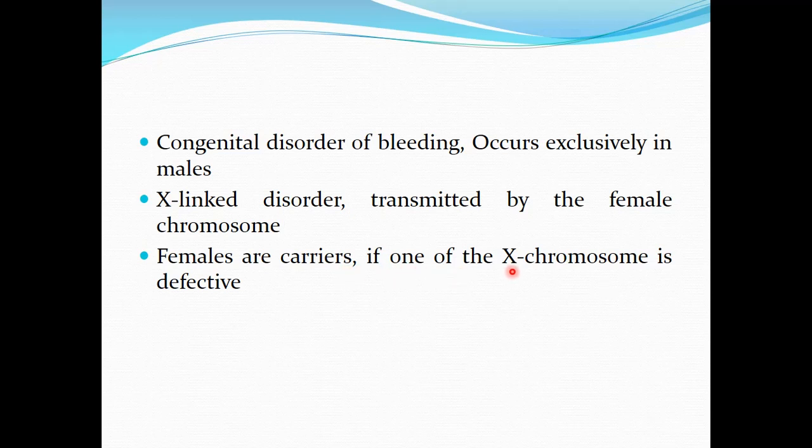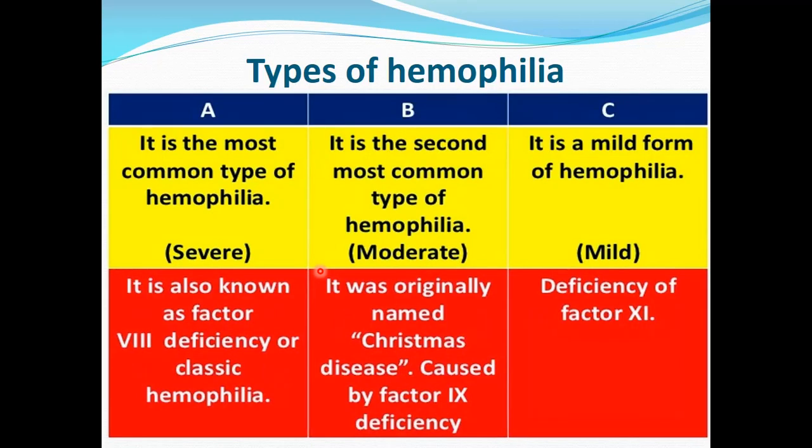Then the female is going to have the disease. If only one X chromosome is defective, then the female acts as a carrier, which means carriers are going to transmit the disease to half of their male offspring, and they are going to transmit the carrier state to half of their female offspring. Now coming to the types of hemophilia. There are three types: hemophilia A, hemophilia B, and hemophilia C.